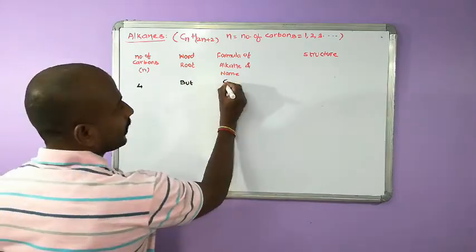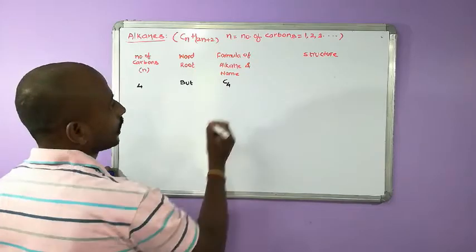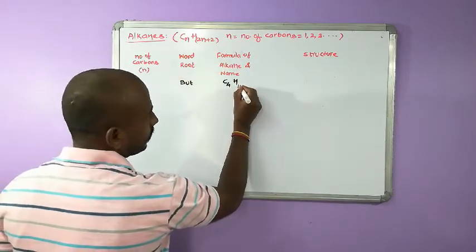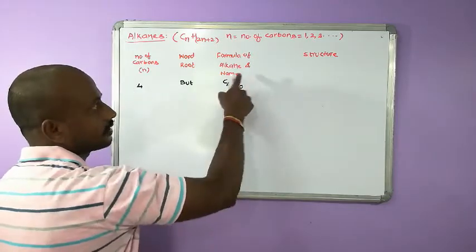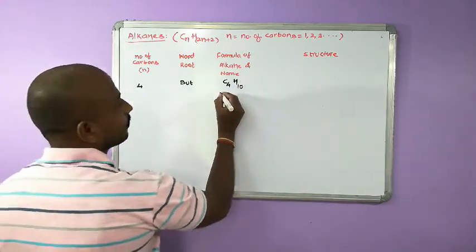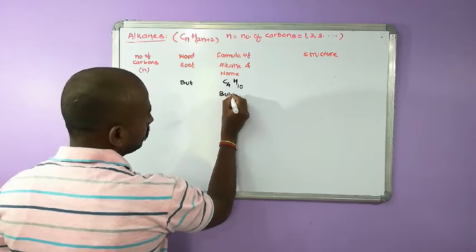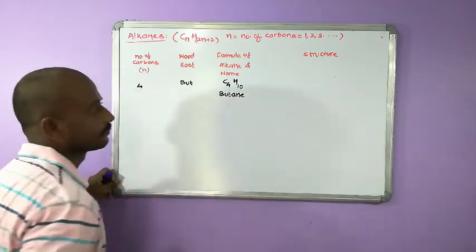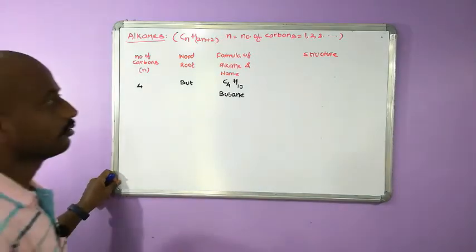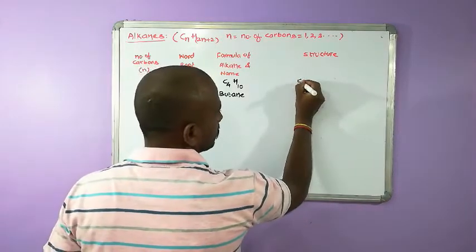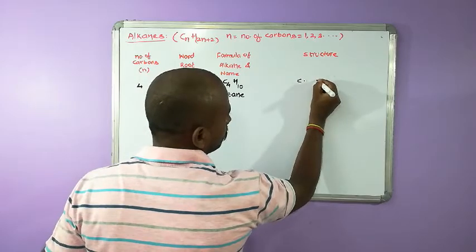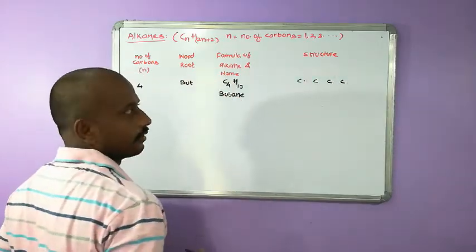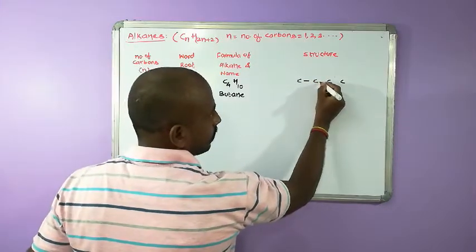The formula of alkane is C4H, 2 into 4 is 8, 8 plus 2 is 10, C4H10. What is the suffix name? Ane. Therefore it is bute plus ane, butane. So how to write the structure? First form the skeleton: 1, 2, 3, 4 carbons. So put single bonds.